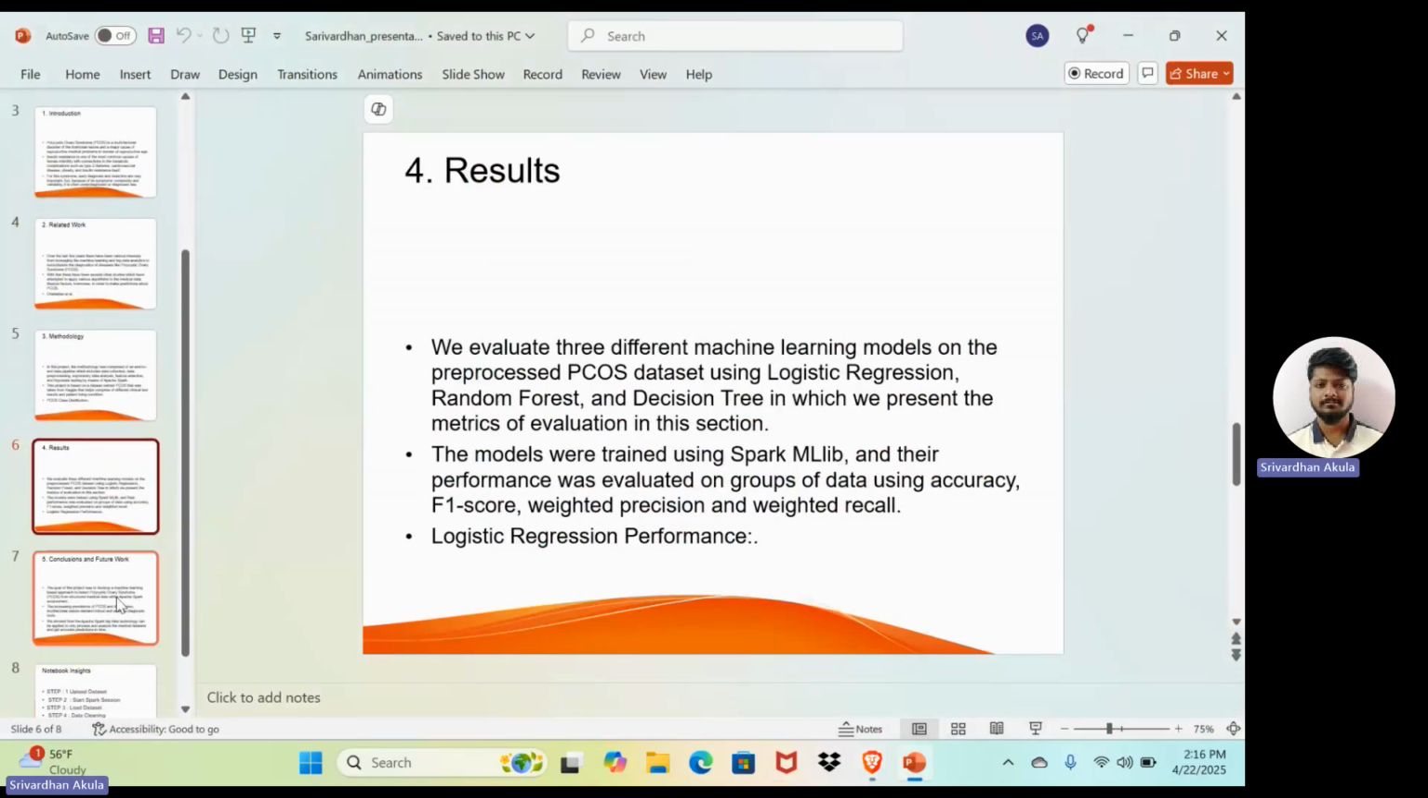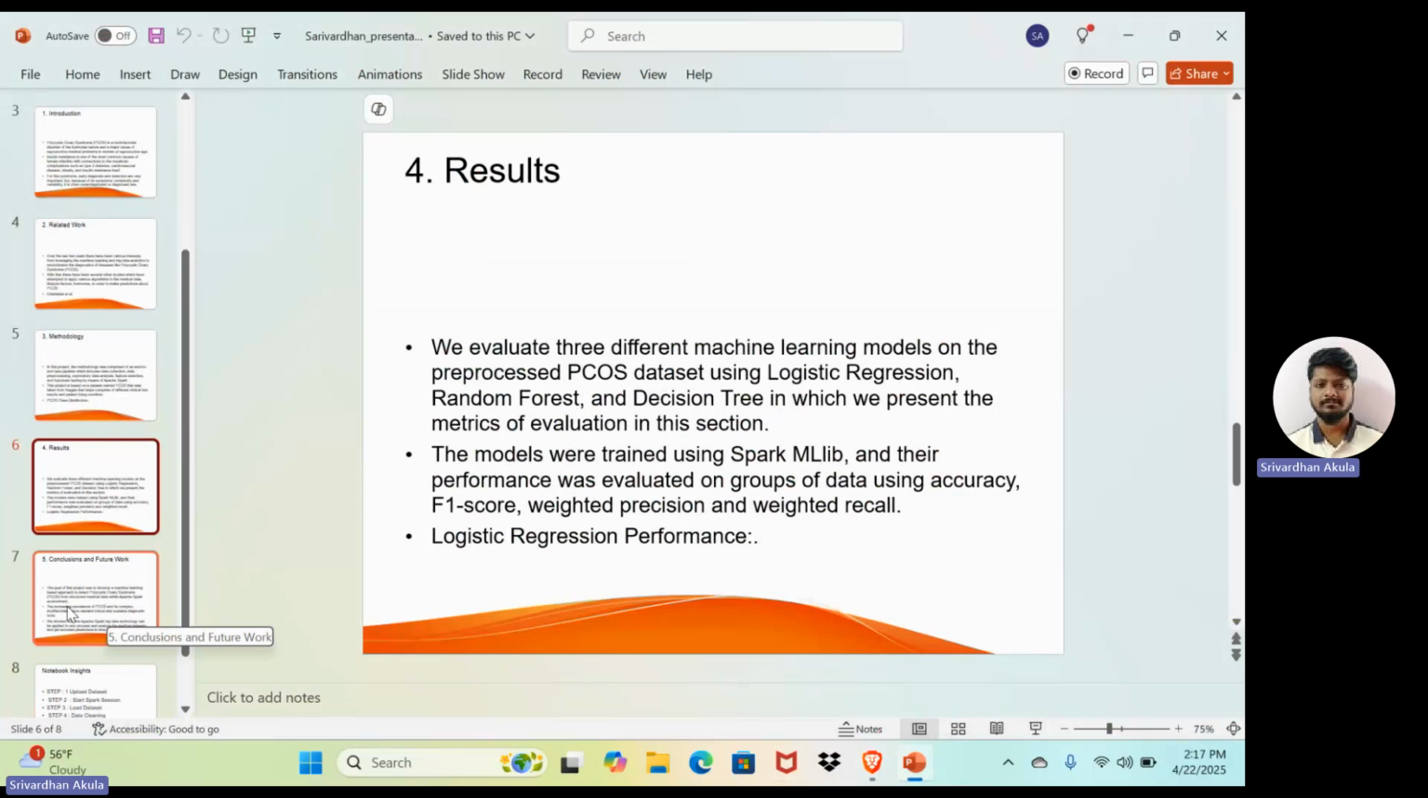For instance, follicle count and hormone ratios often come out on top. For the results, we evaluated three different machine learning models on the pre-processed PCOS dataset using logistic regression, random forest, and decision tree. The models were trained using Spark, and their performance was evaluated on test data using accuracy, F1 score, weighted precision, and weighted recall.